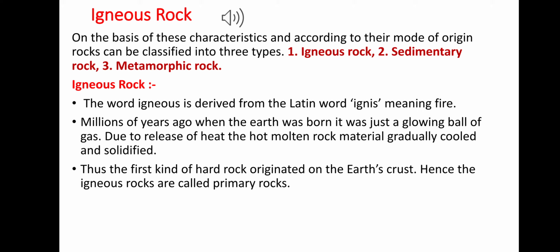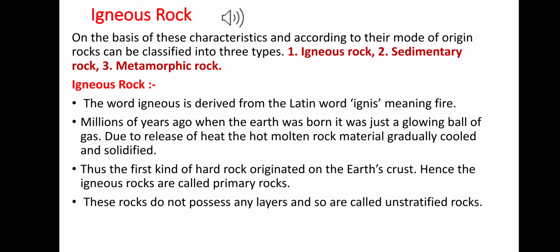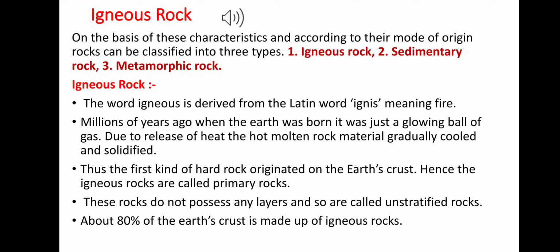After that, the first kind of hard rock originated on the earth's crust. This rock is called igneous rock. This type of rock is also called primary rock. These rocks do not possess any layers, that's why it is unstratified rock, and about 80% of the earth's crust is made up of igneous rock.